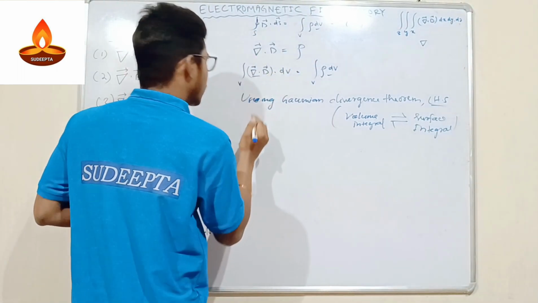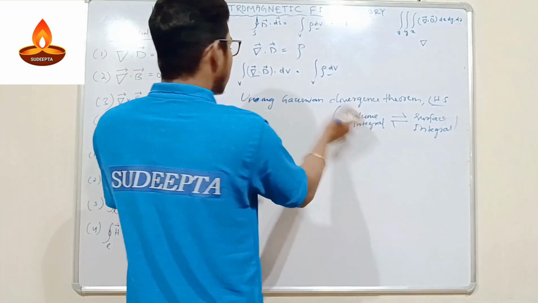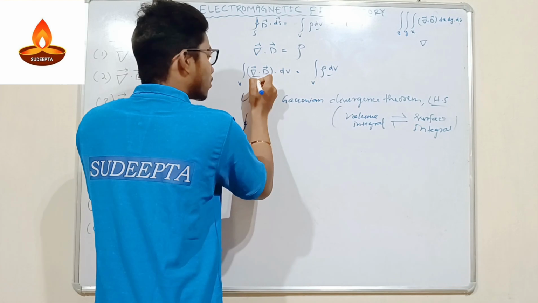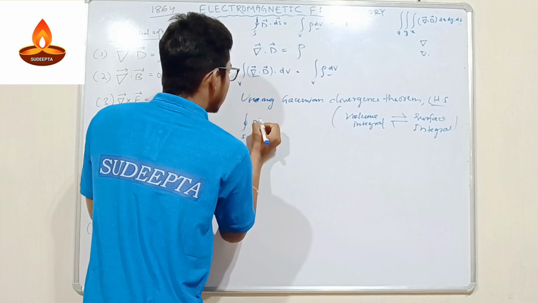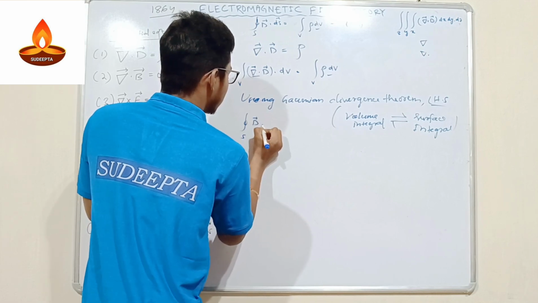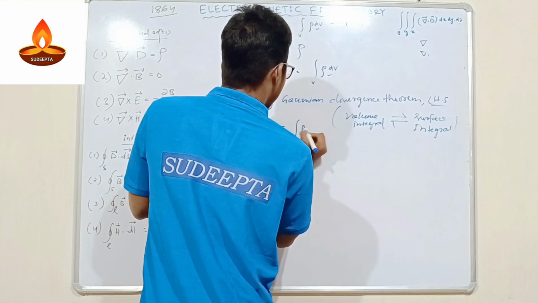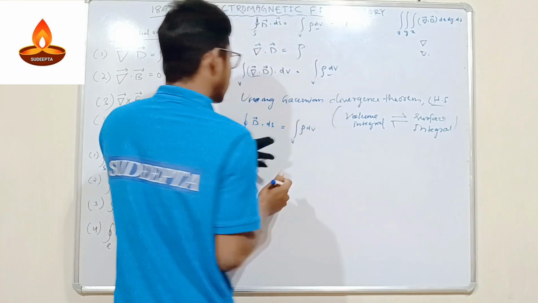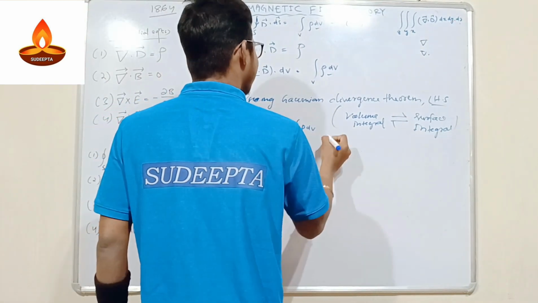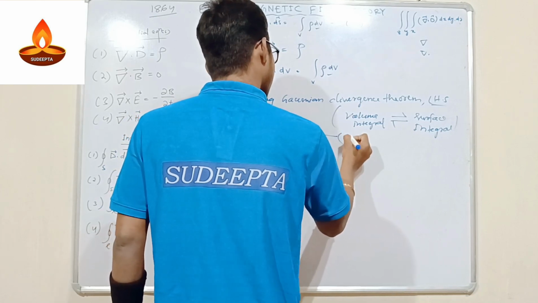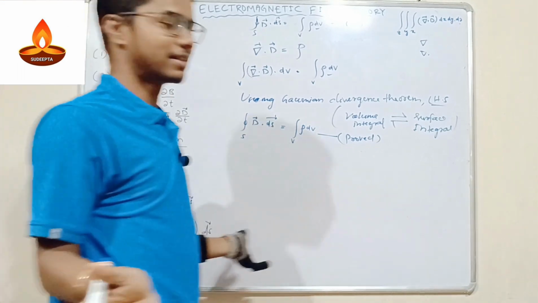That's why it will be removed, and then it will be converted into S, because we convert the volume integral to a surface integral. The dot is converted and the divergence vanishes, and it will be only D dot dS. So D dot dS is equal to rho dv, integrated with respect to v. Very simple. We got that point. We proved the first equation. The first equation is completed here.